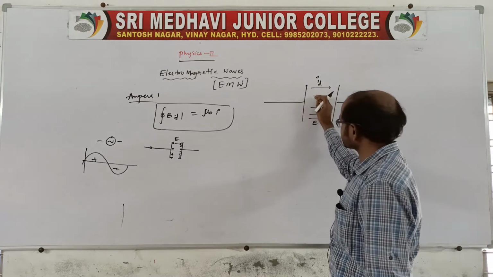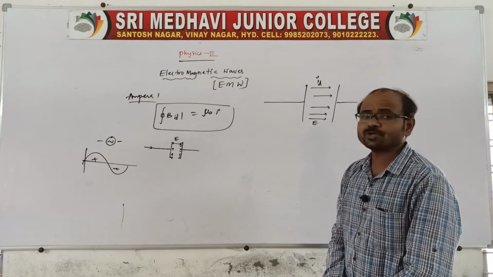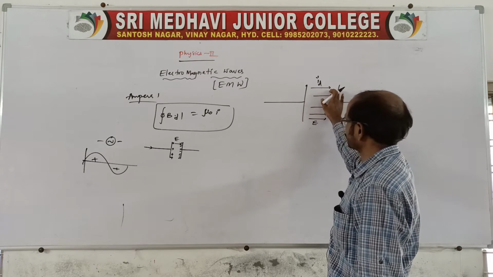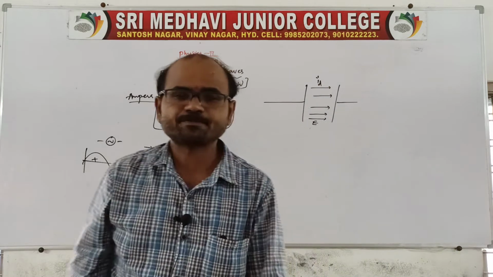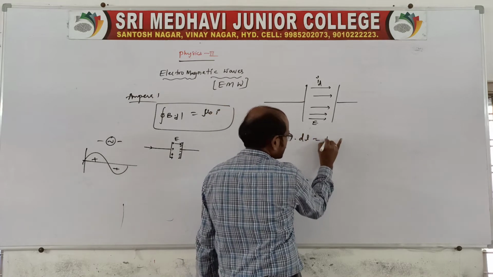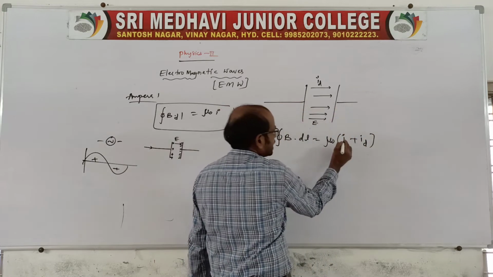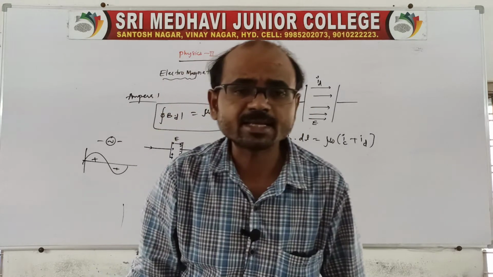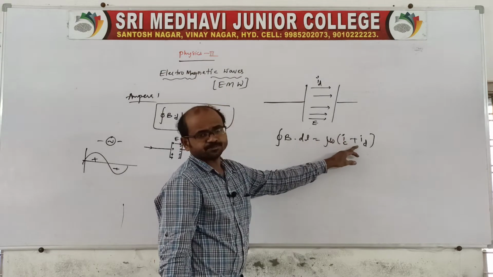But inside the capacitor plates, if an alternator is applied, the alternating current produces electric and magnetic fields, and the magnetic and electric fields flow between the capacitor plates also, so there will be a current flowing, which we can call the displacement current. That is the inconsistency corrected by Maxwell. So you say mu naught into I plus ID, D for displacement current between the plates, IC, C for the current carrying conductors, so that closed integral B dot dl is equal to mu naught into IC plus ID.